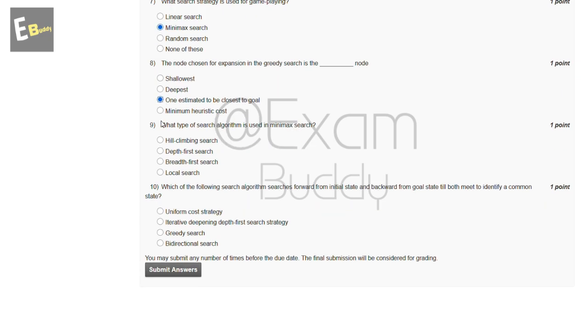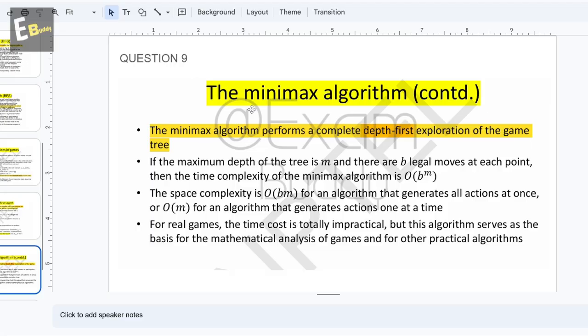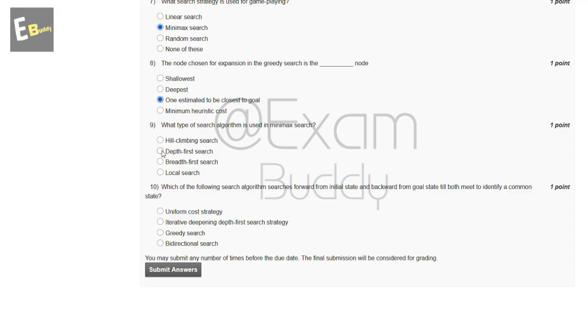Now the ninth question is: what type of search algorithm is used in minimax search? The options are hill climbing search, depth first search, breadth first search, local search. Now let's check the answer. The minimax algorithm performs a complete depth first exploration of the game tree. So the answer of question 9 is B, depth first search.